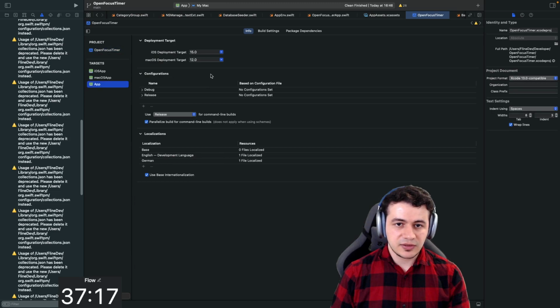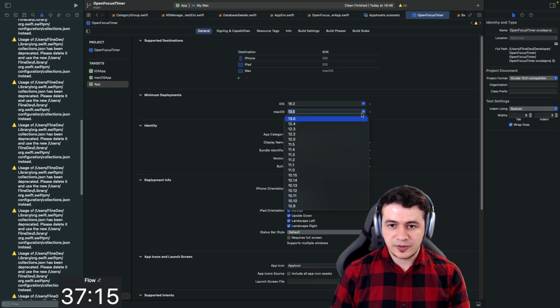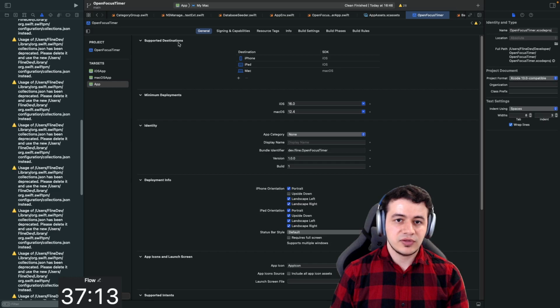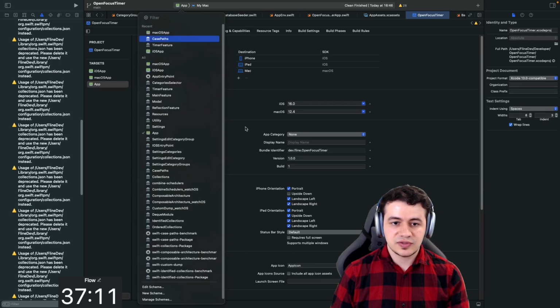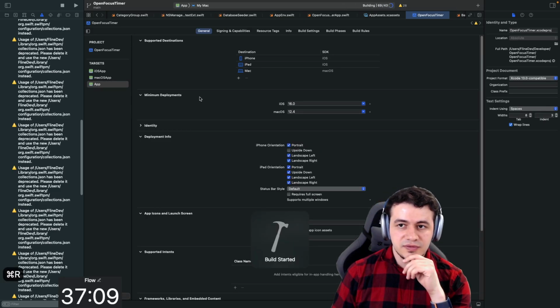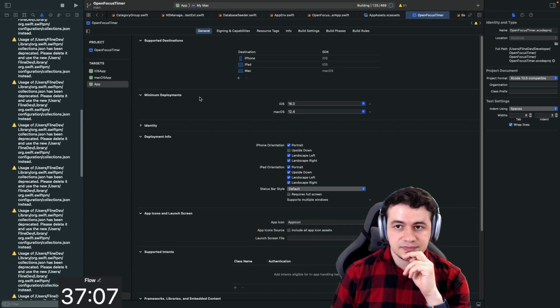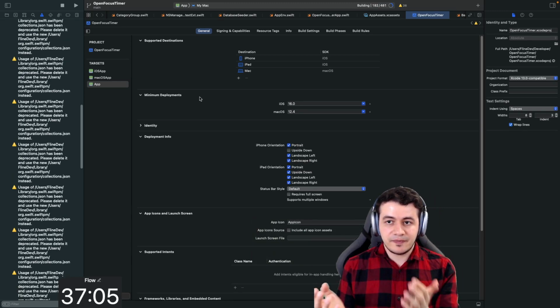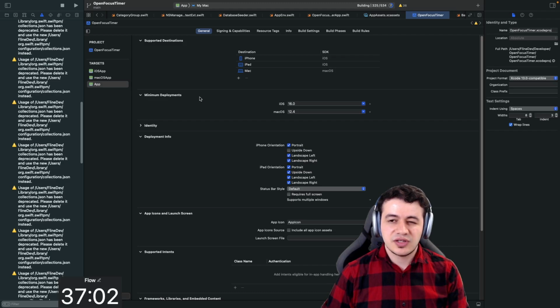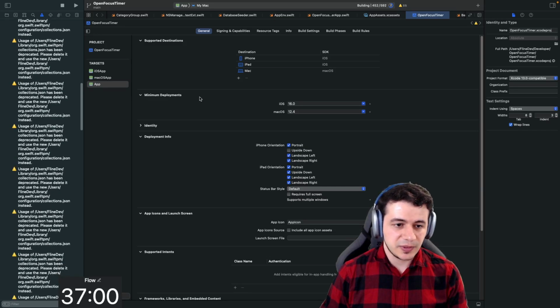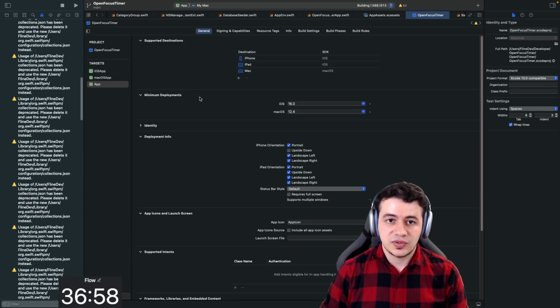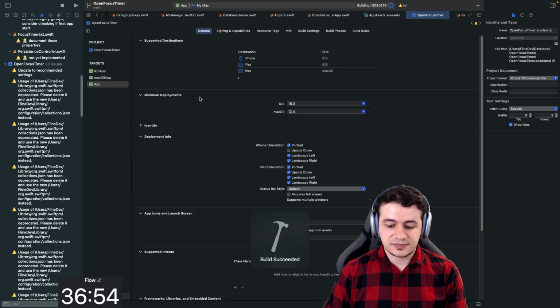Yeah, it is building. And also let me go back here to macOS 12.4. We have not added anything yet, so I just want to make sure this runs on my Mac. So let's see if the app's still running. Maybe also the look of the app will have changed, but we would only see that on macOS Ventura. So we're not going to see any changes on the macOS app because I don't have Ventura installed here.